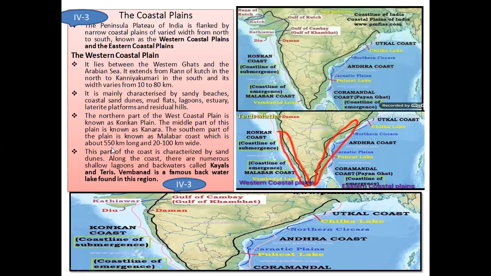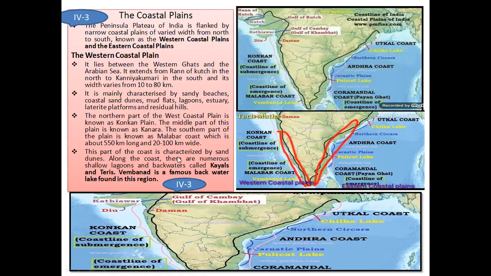Malabar coast is about 550 km long and 20 km to 100 km wide. So the Malabar coast has a stretch of about 550 km, and it has a different width and broadness from here to here. Its width extends from here to here with an uneven width, that is, 20 kilometers to 100 kilometers of width from this range to this range.